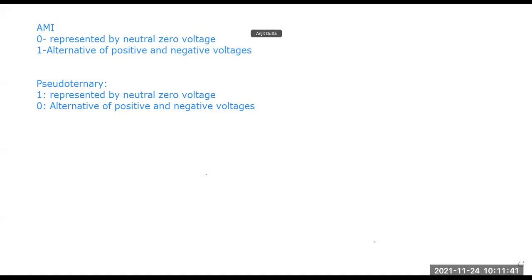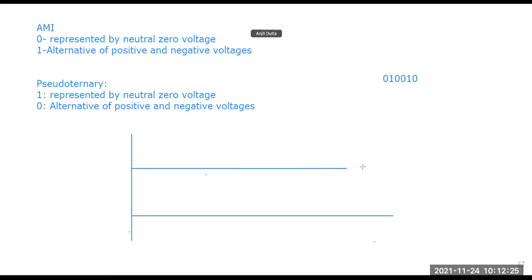Now, just for an example, suppose a signal that is moving through a transmission. The signal is given as 0 1 0 0 1 0. Suppose this is the signal that we need to transmit. I am going to show two parts in this one graph, the AMI and the pseudo ternary both.